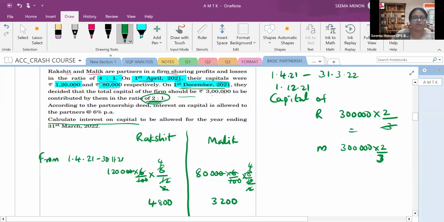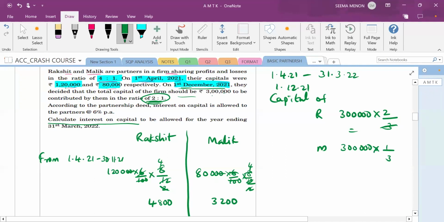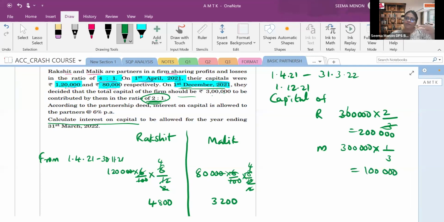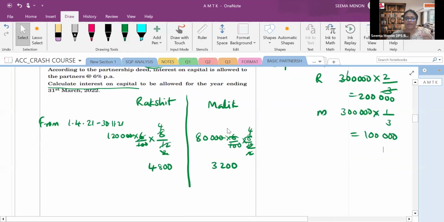I have written wrong earlier. The ratio is 2:1, so I have to write 1 upon 3. Now you will get 2 lakh for R and 1 lakh for M. Now from 31st December their capital is reduced.